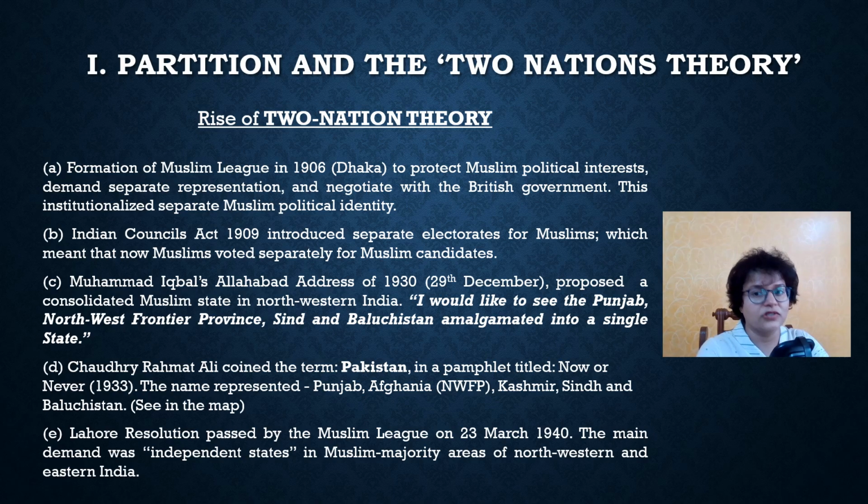Partition and the two nations theory. How did the two nations theory come up? First thing, formation of the Muslim League in the year 1906. Why was the Muslim League created? It was created to protect Muslim political interests, demand separate representation for Muslims, and to negotiate with the British government for a separate Muslim political identity.